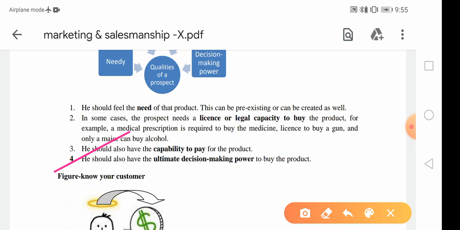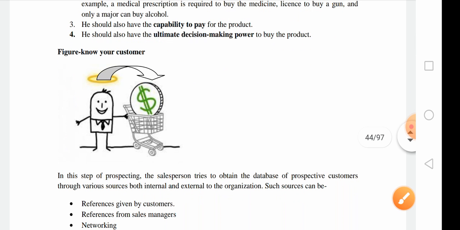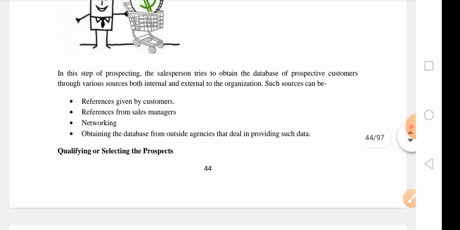Last, he should have the ultimate decision making power, as there are so many varieties of products in the market. So a good prospect must take a quick decision while purchasing things. Know your customer: if you see the customer's way of talking, body language and lifestyle, it also helps you to know your customer. How to know your customer?